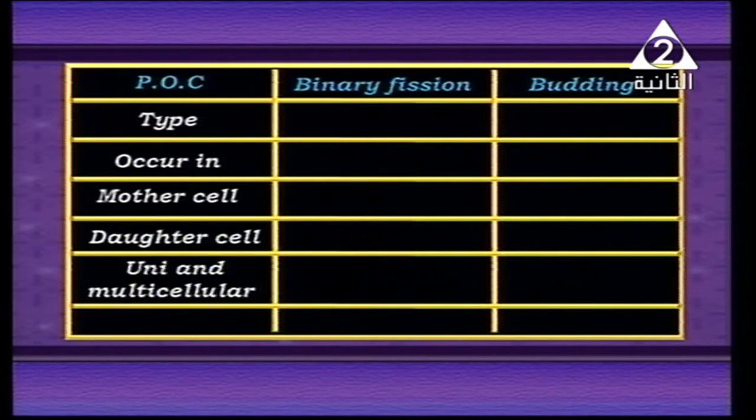Finally, uni- and multicellular. Fission happens in what? It happens in just unicellular, while budding happens in both uni- and multicellular. The last piece of information here: I need you to draw each one of them, just a kind of diagram, okay? I mean, I don't need you to draw something for art, but just a scientific drawing.